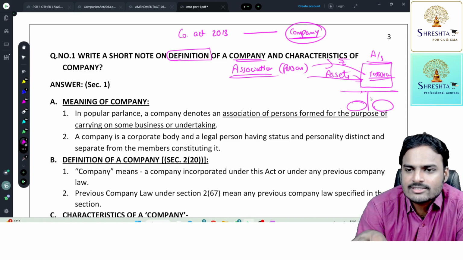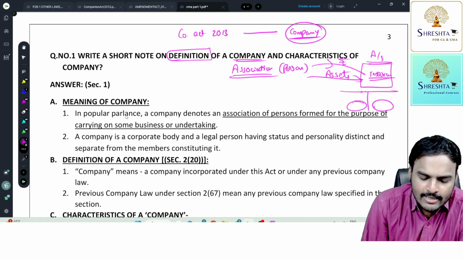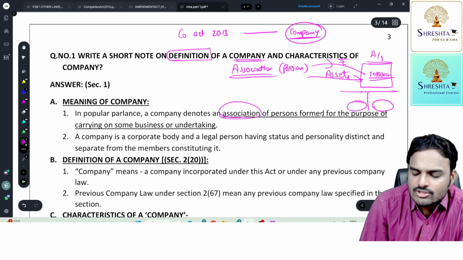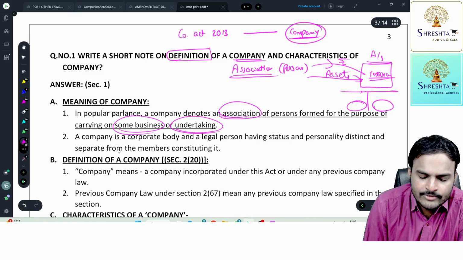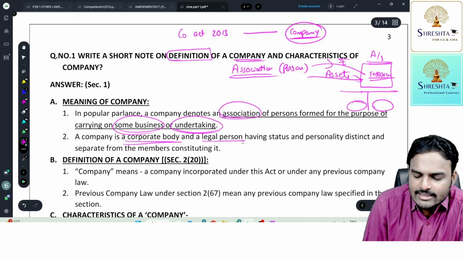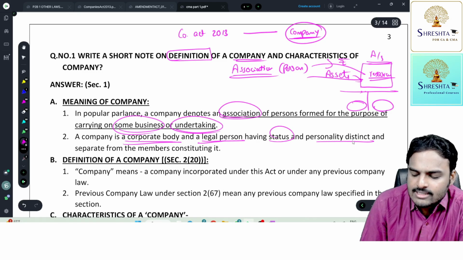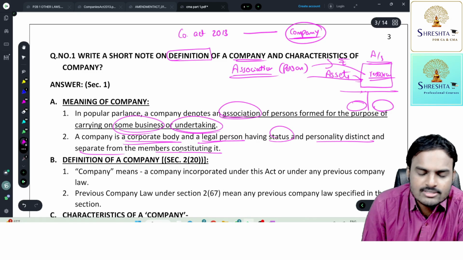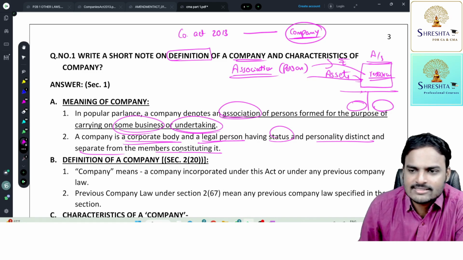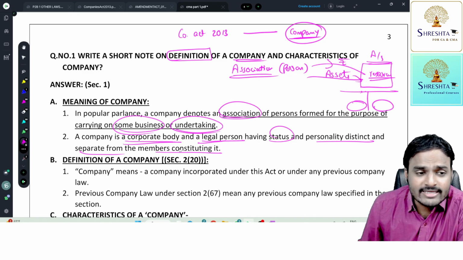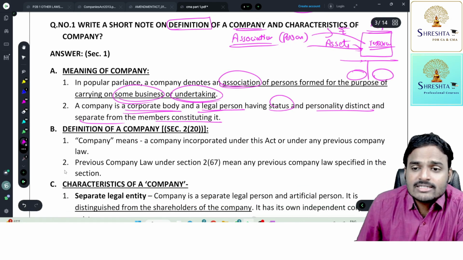So in popular parlance, a company denotes an association of persons formed for the purpose of carrying on some business or some undertaking. A company is a corporate body and a legal person having status and personality distinct and separate from the members constituting it. So owners and company are not one and the same, they are two distinct persons. So the meaning is excellent, but the definition is important.